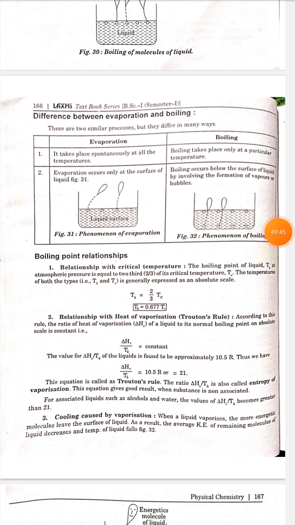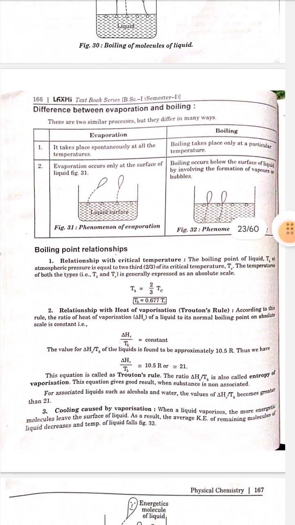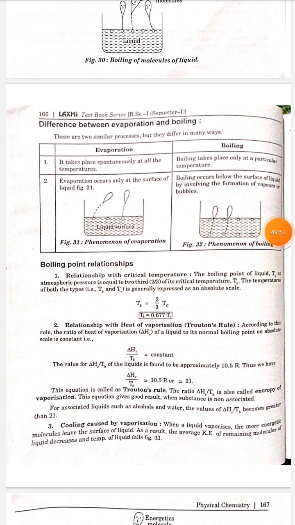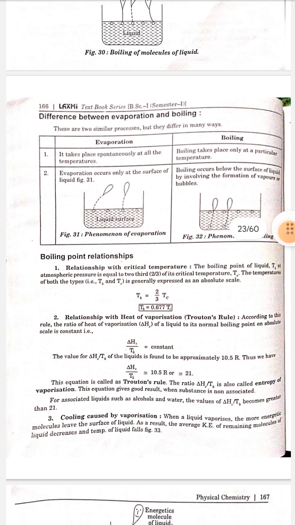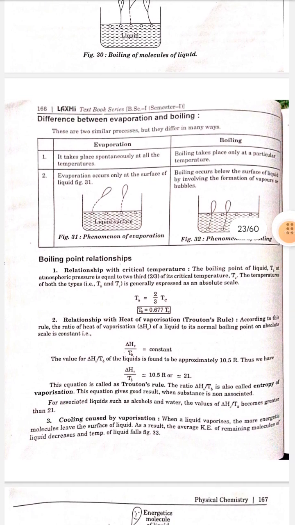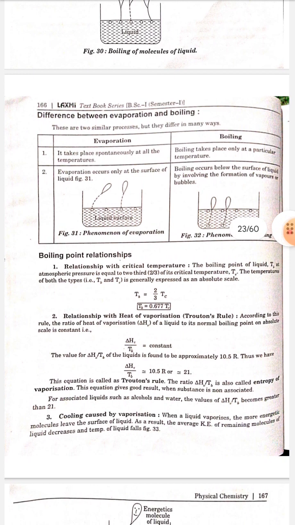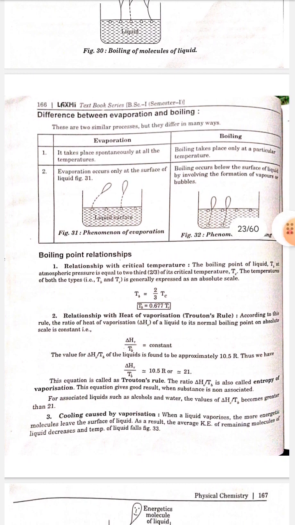The ratio delta Hv by Tb is also called entropy of vaporization. This equation gives good results when the substance is non-associated. For associated liquids such as alcohol and water, the value of delta Hv by Tb becomes greater than 21.